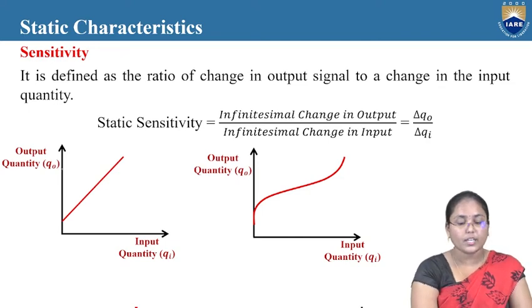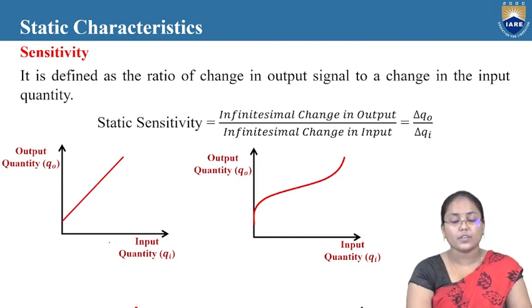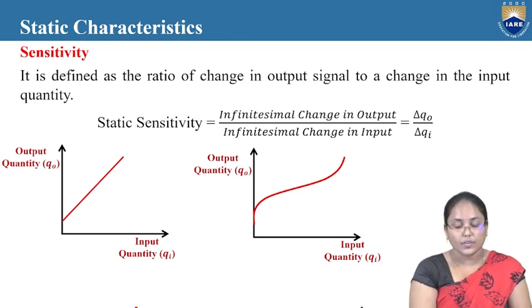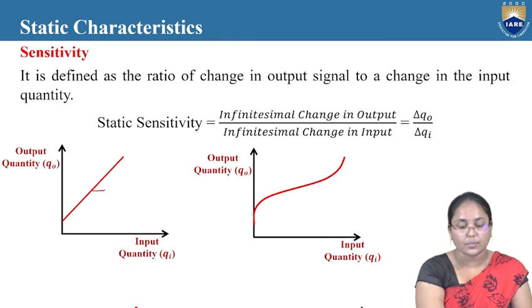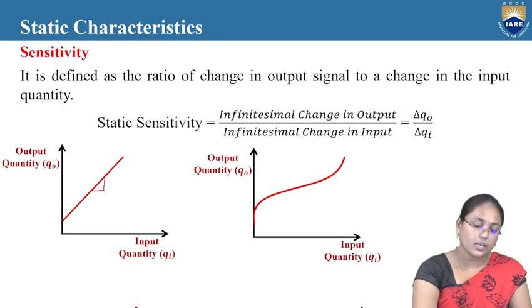Now, if you look at this first graph here, you can see that the graph is input quantity versus output quantity. With respect to the input, the output is changing linearly. So now, if you look at the static sensitivity here, it will be the change in delta Q naught.